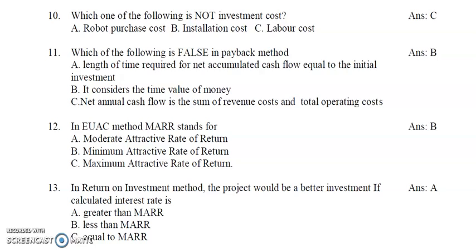Question 13. In the return on investment method, the project would be a better investment if the calculated interest rate is: A. Greater than MARR, B. Less than MARR, C. Equal to MARR. So in the return on investment method, or ROI method, if the calculated interest rate is greater than MARR, then the project would be a better investment. So the answer is A.